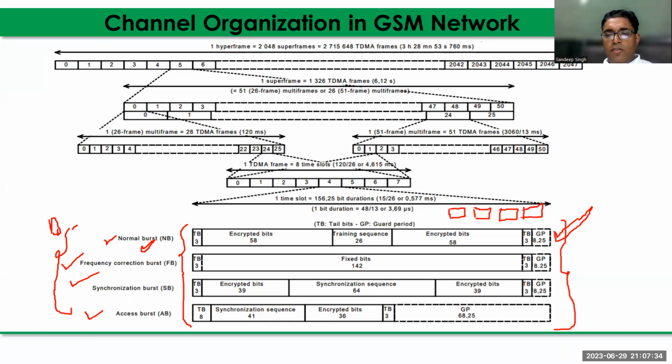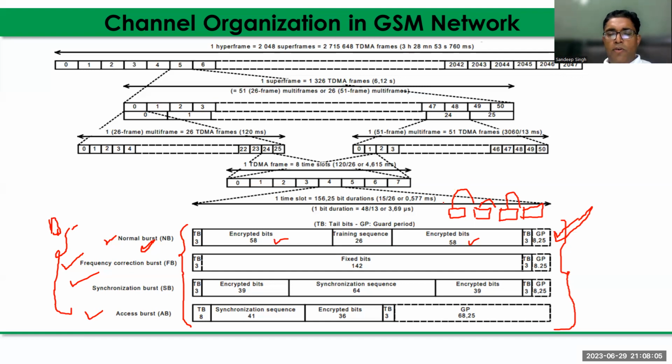Why? Because you can see here encrypted bits, 58 bits and 58 bits, because they are interleaving. The complete message, 20 millisecond information, is interleaved in four bursts. They are not transmitted as a sequence of bits. They are interleaved. Interleaved means time diversity. The bits are scattered in different bursts.